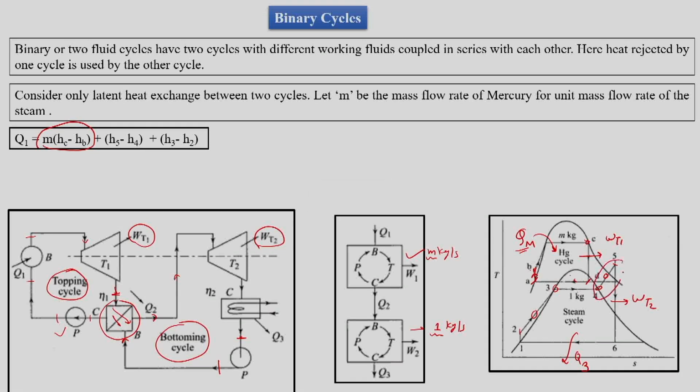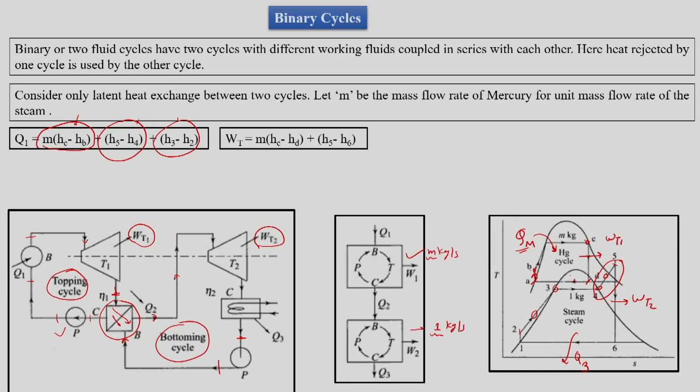This heat is the superheat of water, and this is the economizer's heat of the water cycle. So some heat is from the topping cycle and some heat is for the bottoming cycle. The total amount of heat taken from the external source is Q1.